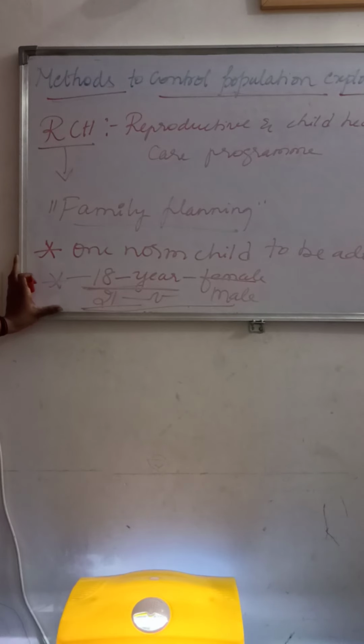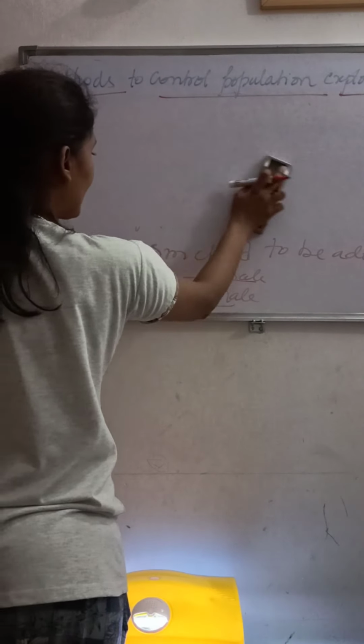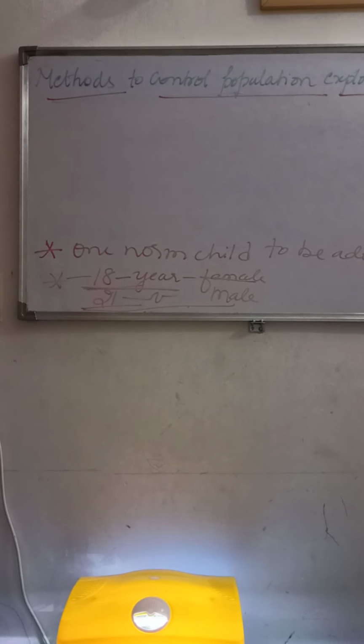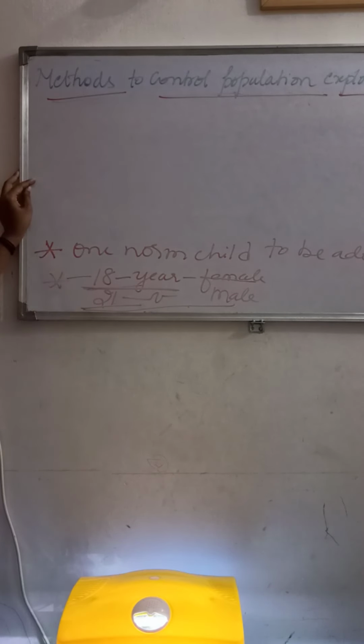Next, providing awareness to the people through media, as well as posters. We have to create awareness to control population explosion through the media, and also print on the bills a picture and the slogan "Hum do hamare ek", we two, ours one. Like that, we can control the population explosion by creating awareness.